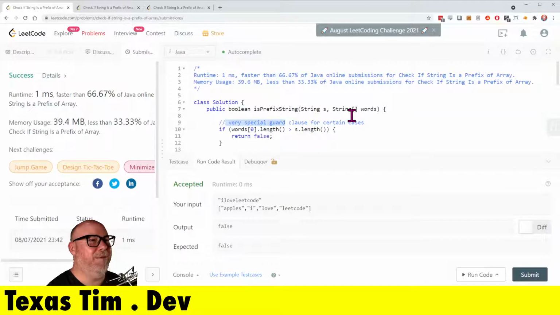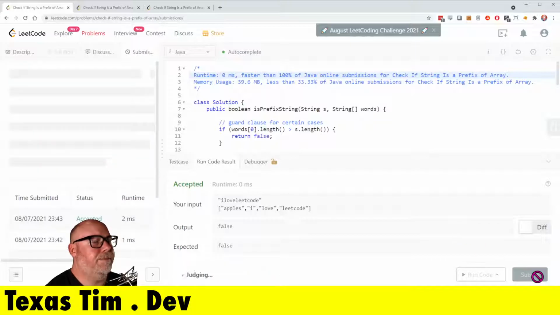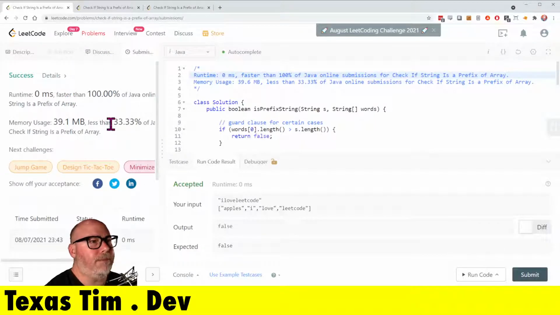I'm not going to put very special, that's silly. I'll put that there. I did get a 0 at one point. I do like to kind of record whatever the fastest time was, just to get a sense of how certain algorithms and code combinations work. Cool. I'll notate the little bit smaller memory footprint too.